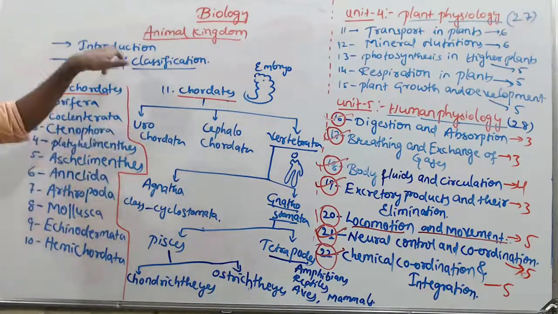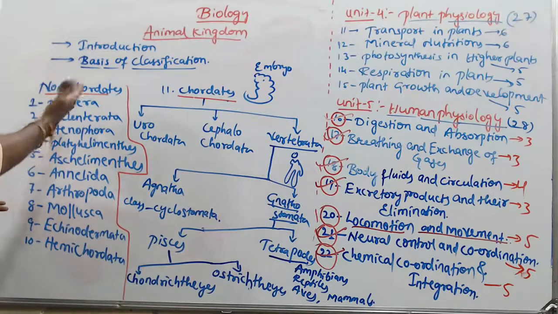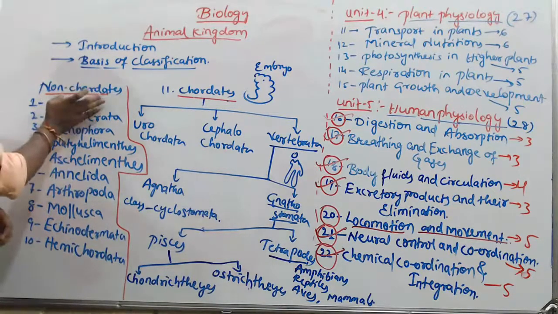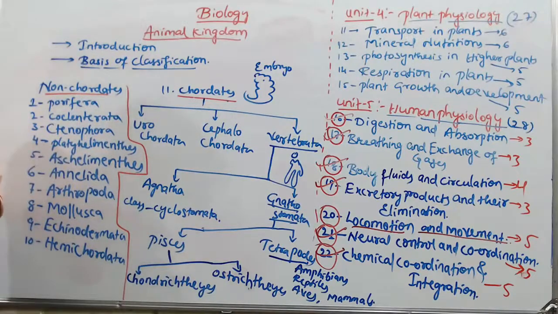Okay. First, we're going to discuss the introduction. Later, basics of classification. On what basis we classify non-chordates and chordates. Of course, the basic one is that it has a notochord. It having a notochord, it does not having what? Notochord. In which again, Porifera, Coelenterata, Ctenophora, Platyhelminthes, Aschelminthes, Annelida, Arthropoda, Mollusca, Echinodermata, and Hemichordata.